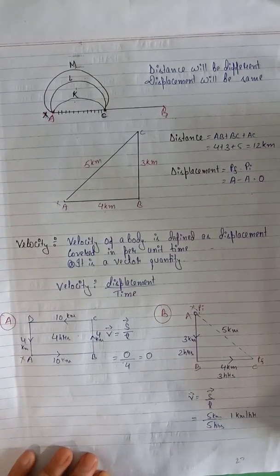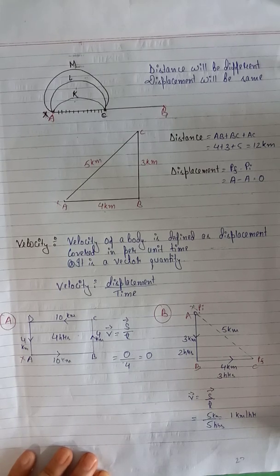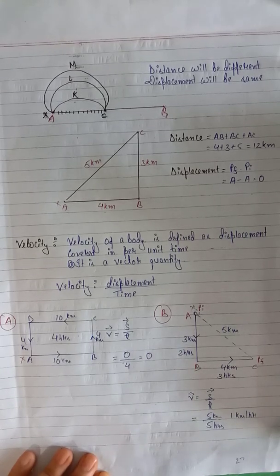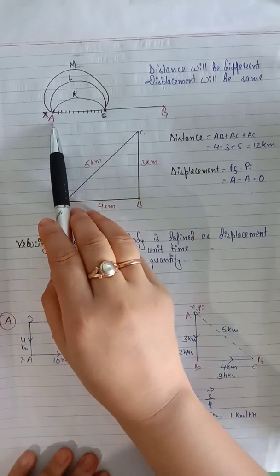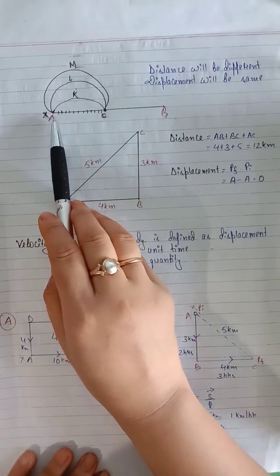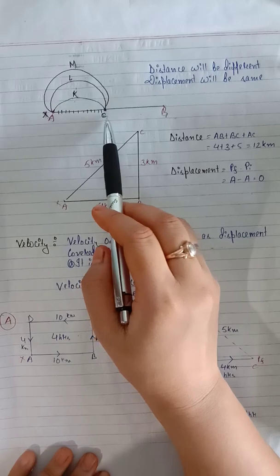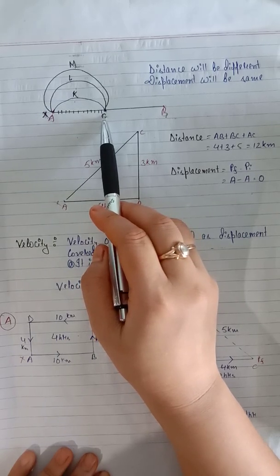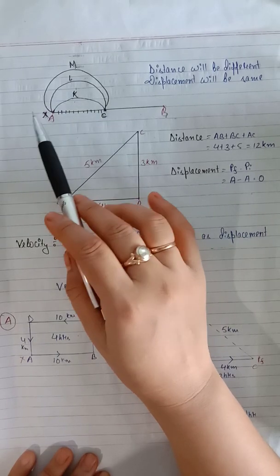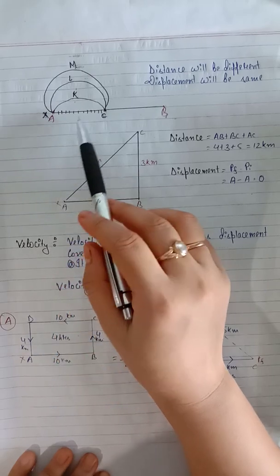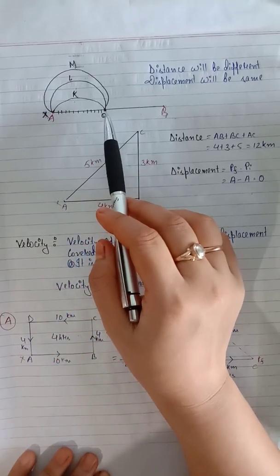But what about displacement? Displacement will be same. Why? Displacement में path से मतलब ही नहीं है. क्या से मतलब है? Initial position and final position. What is the initial position of the boy? A. Final position of the boy? C. No doubt he chose different paths, but his final destination was same.